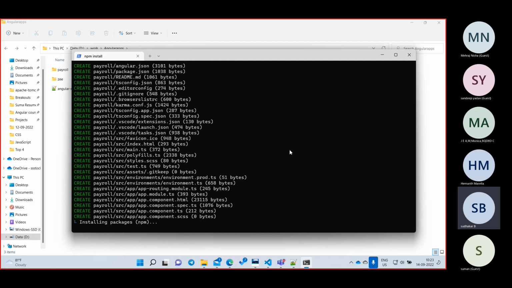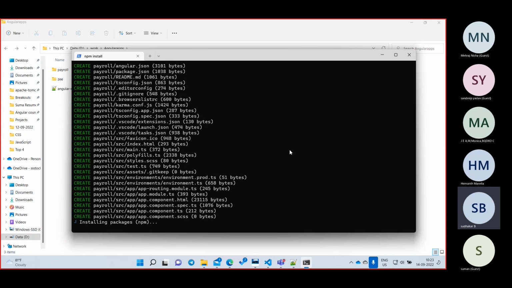Now what are the things we have done? We have done the installation steps. Then we are going to run an Angular command. What is the command we are creating the first time? ng new and project name. How many times are you going to create a project? Only one time, or daily? Only one time. Whenever you have a new project only, we are going to create it. So it will install this time.